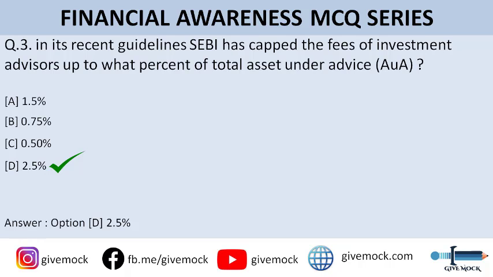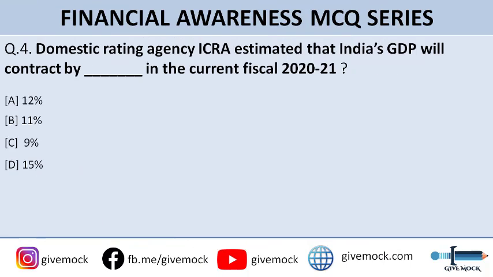Alright, so moving to question number 4. Domestic rating agency ICRA estimated that India's GDP will contract by dash in the current fiscal 2020-21. Options are: option A is 12%, option B is 11%, option C is 9%, and option D is 15%. So the correct answer is option B, that is 11%.